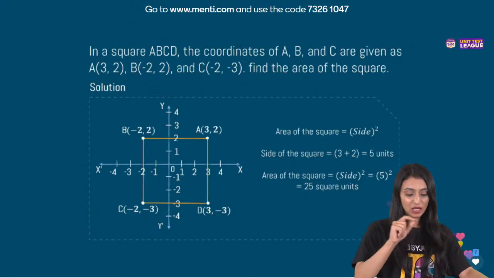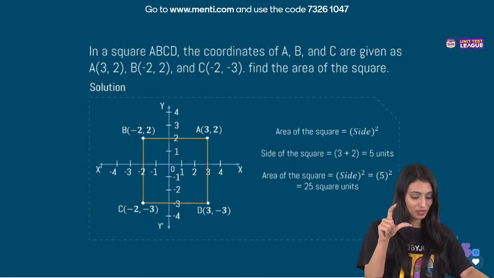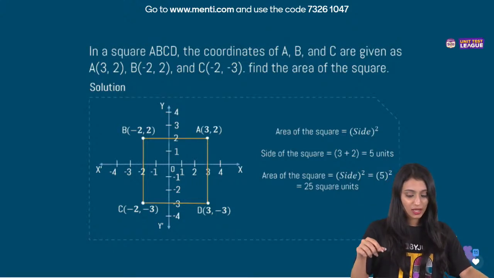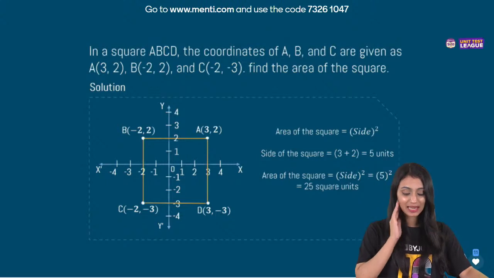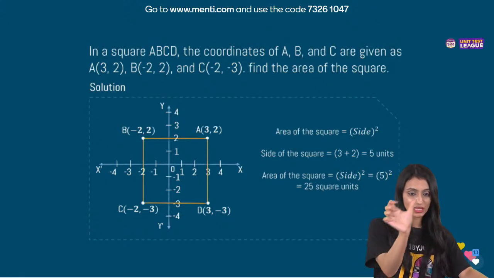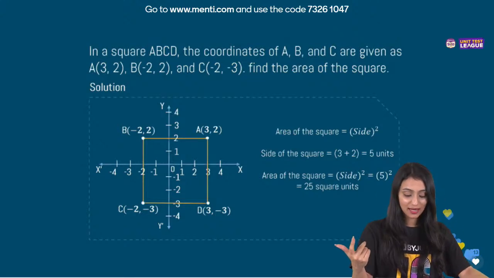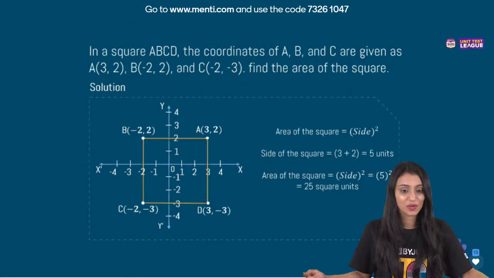We have A, B, C. So definitely to make a square, the length would be the same. So D would be 3, minus 3. Right? That was the challenge here. Now the area of the square, if you see all of these sides, there are 3 plus 2. If you see the axis, that's going to be 5 units. So the area of the square is going to be 5 squared, that's 25 square units.